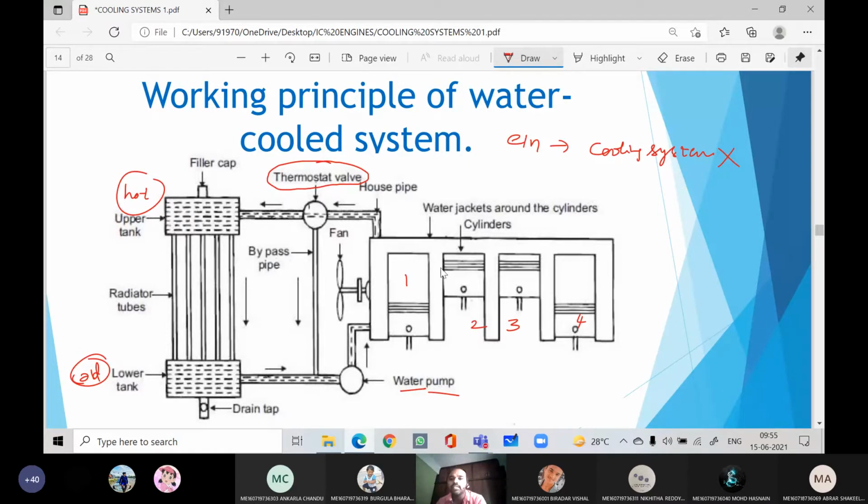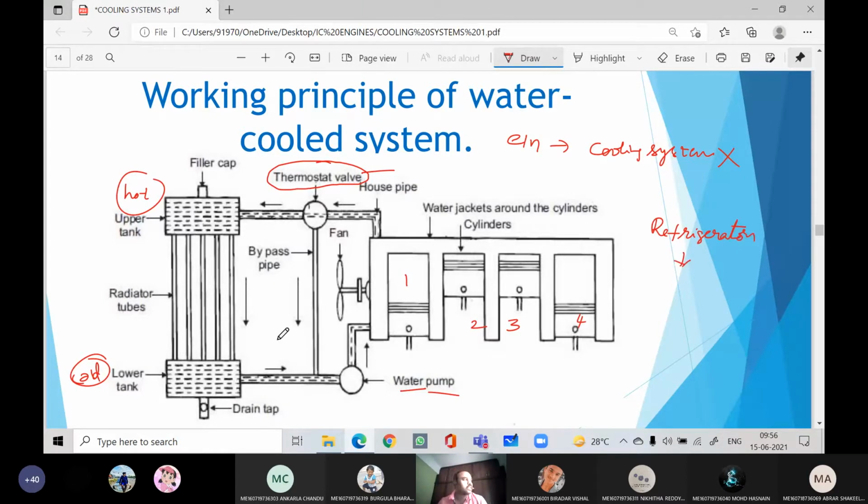So the moment you start the engine, the water surrounding the engine cylinders will get heated. That water will start flowing like this, because the density will be less. Now this thermostat valve works on temperature. You can see in refrigerators also we are using thermostats. Even in refrigerators we are using thermostats.